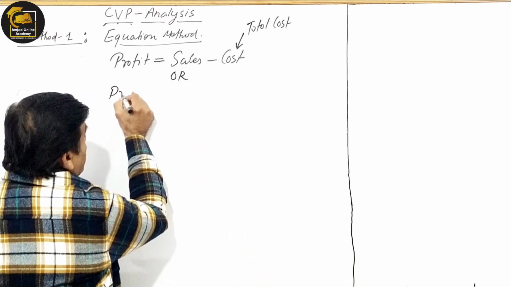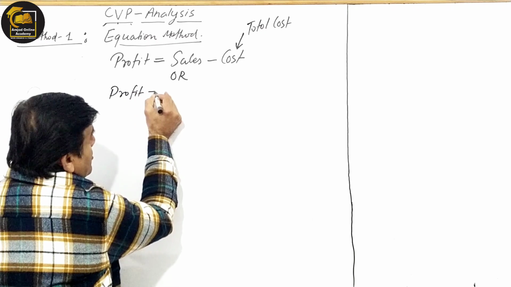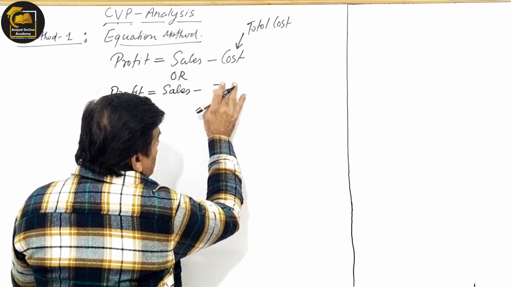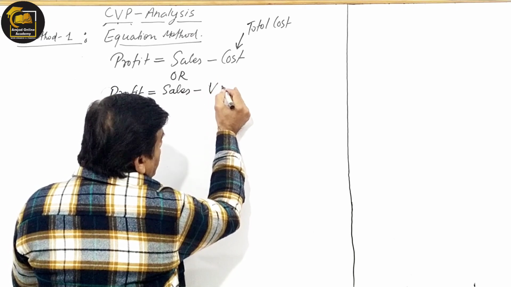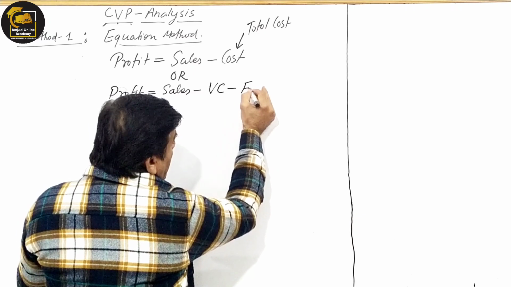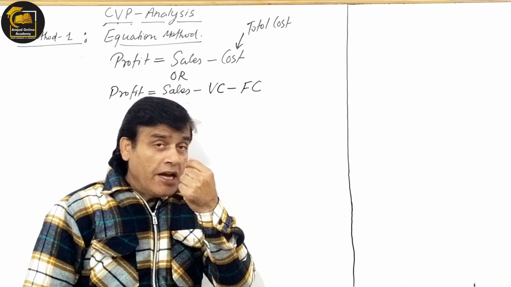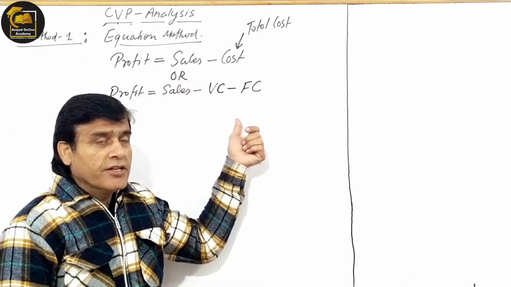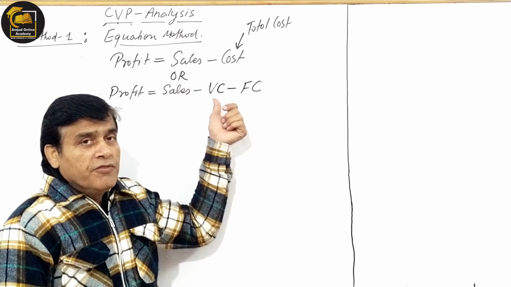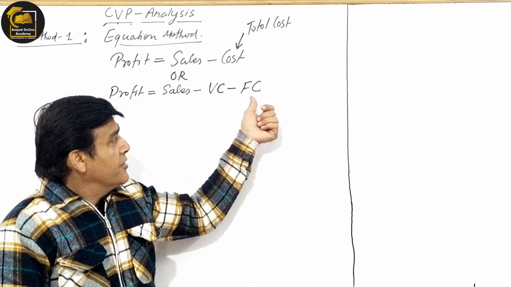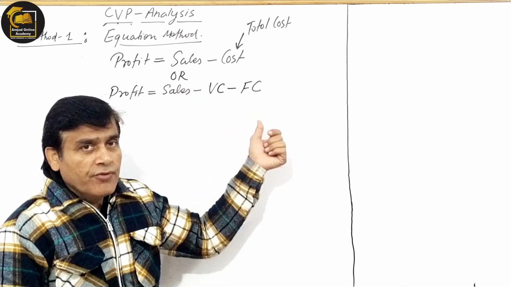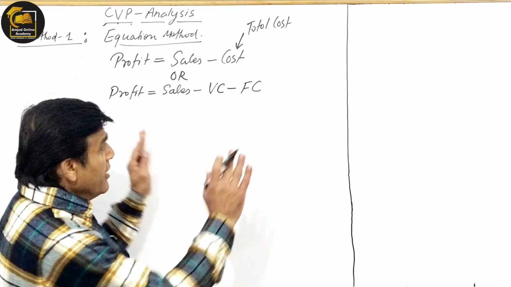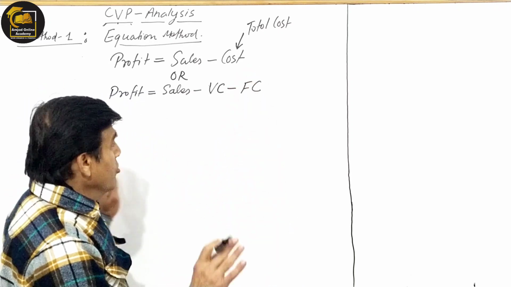Okay, profit is equal to sales minus VC and minus FC. Why am I using the short form here? Because I have already used this short form previously, and you must know now at this juncture what VC stands for. VC stands for variable cost here, and FC stands for fixed cost here. So I'm not wasting the time or the space, because I have to utilize the limited space which I am having here, so that you can understand well.